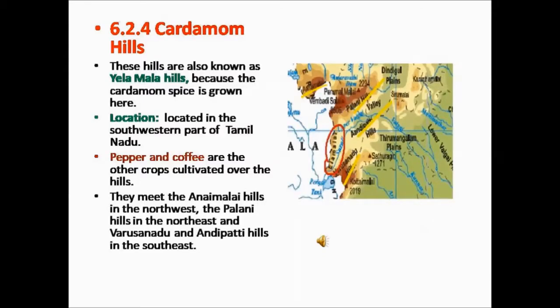The Cardamom Hills meet the Anamalai Hills in the northwest, the Palani Hills in the northeast, and Varsanadu and Andipatti Hills in the southeast. In the map here, I have encircled the Yelamala Hills and highlighted the other hills, such as Anamalai, Palani Hills, Andipatti Hills, and Varsanadu Hills.